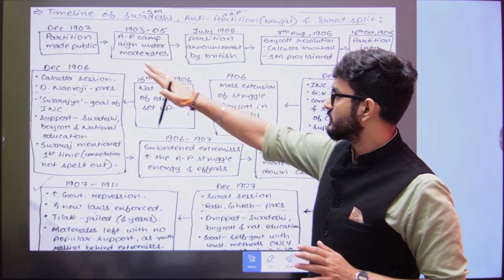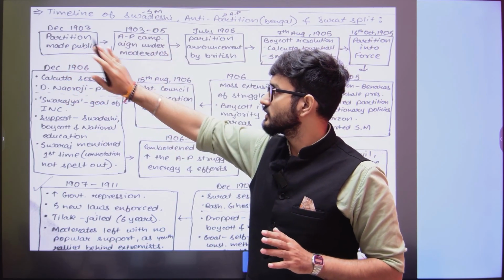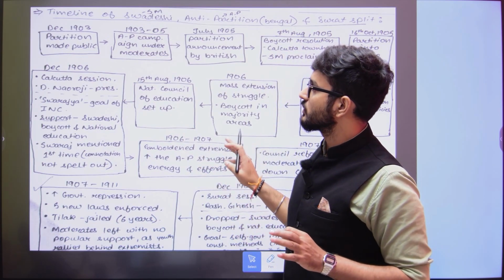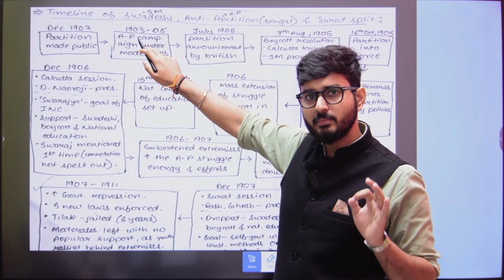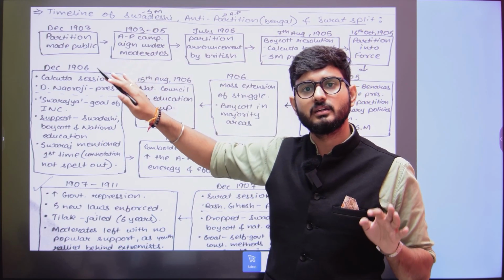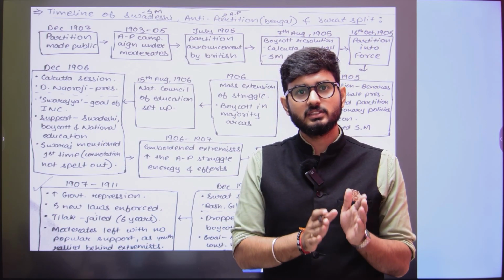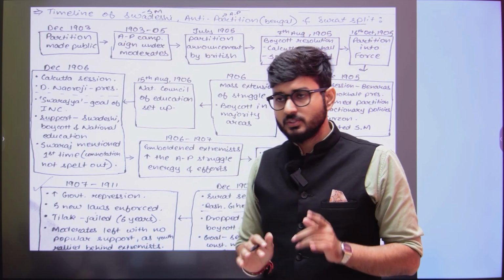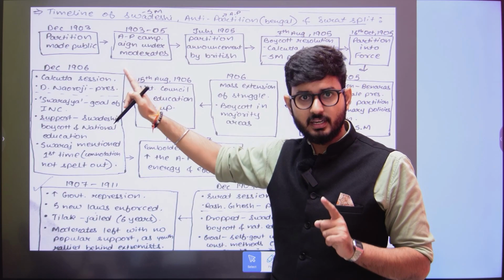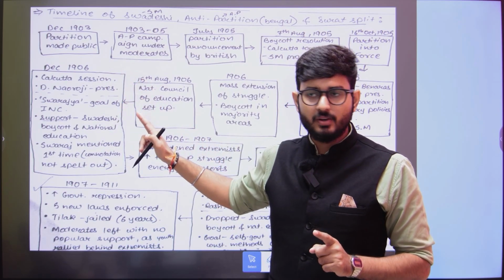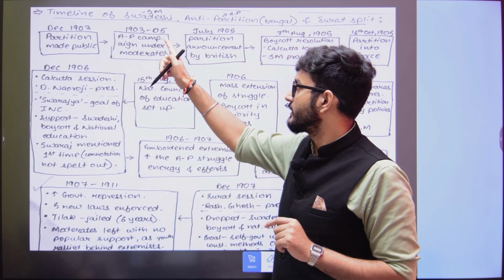They made it public in December 1903. And as soon as this decision was made public, there was an anti-partition struggle, an anti-partition campaign started by the moderates. Why? Because I have already explained that moderate nationalism was there between 1885 and 1905. So an anti-partition campaign was started by the moderate nationalistic leaders in Bengal, and they carried it on for nearly 2 years, that is, till 1905.